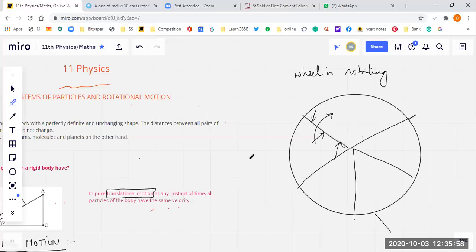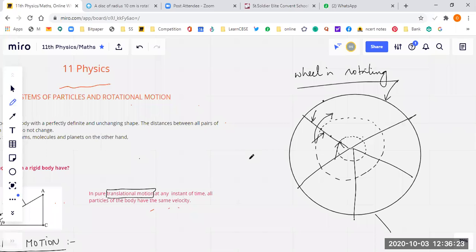This point will have a motion like this, which is circular motion. Similarly, if you make the trajectory of the motion of a point on the rim, it will also be a circular motion. This is the difference between rotation and circular motion.